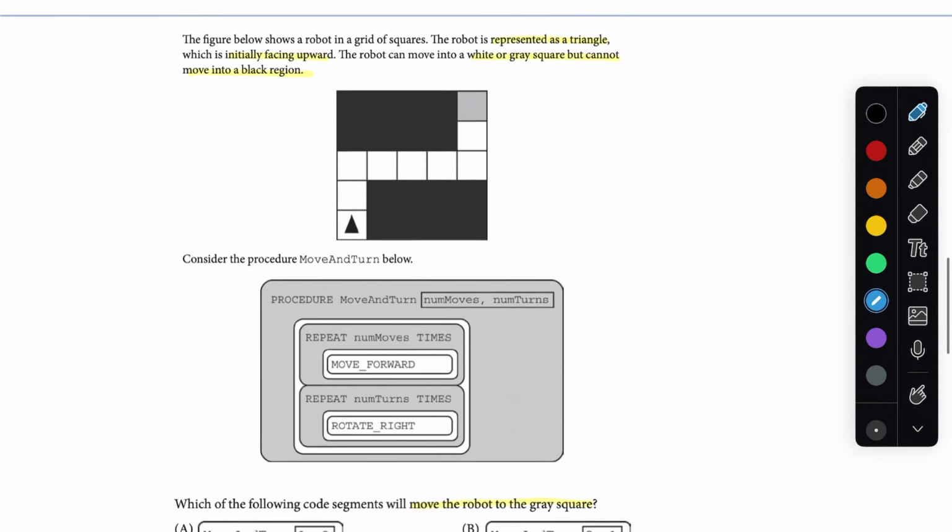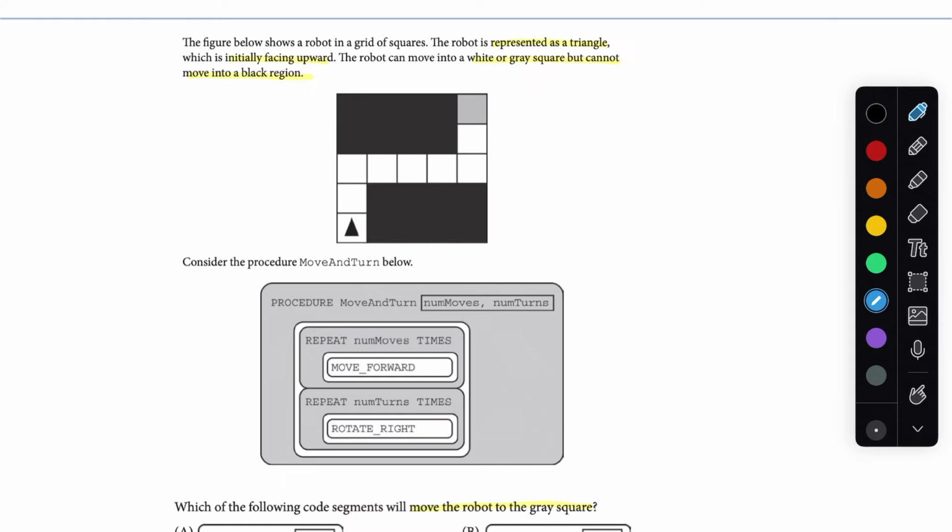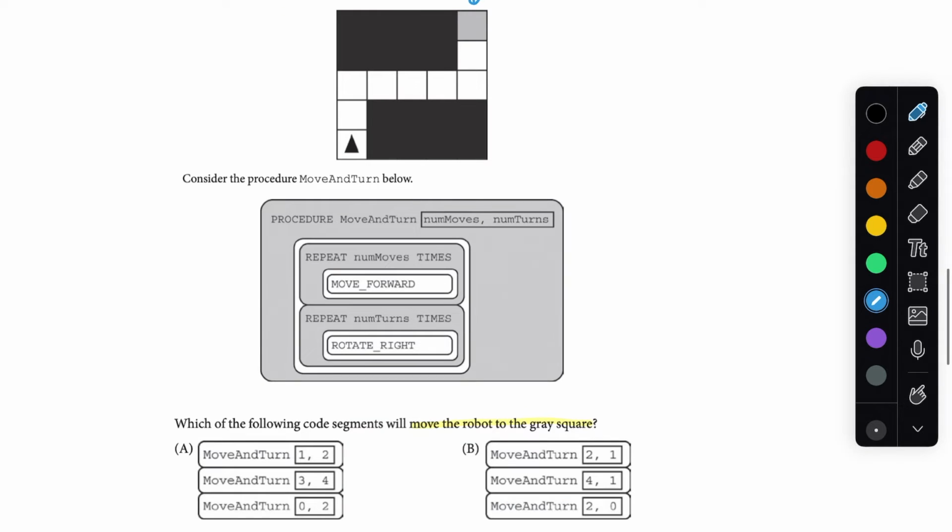So let's look at our diagram again and see where we're trying to make it to. It looks like the end goal is this here. So with this problem, I think it helps if we try to figure out how we want the robot to move instead of looking at the answers and quickly deciding on one of them.